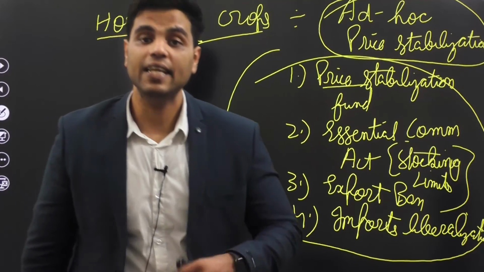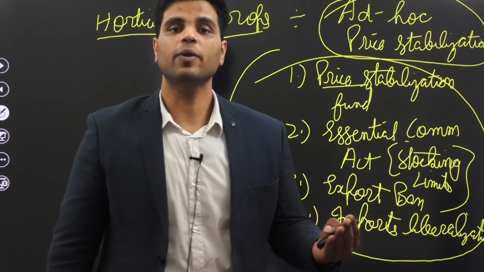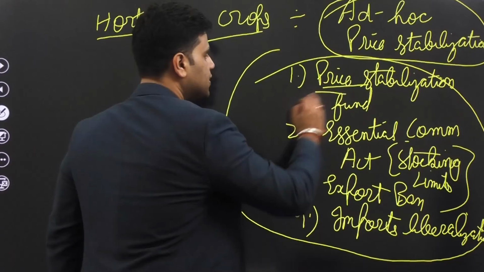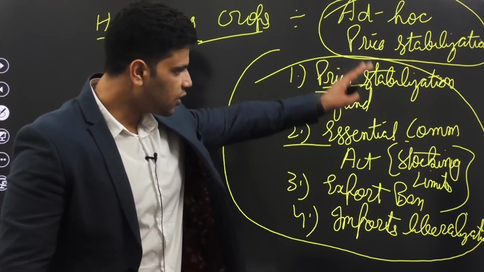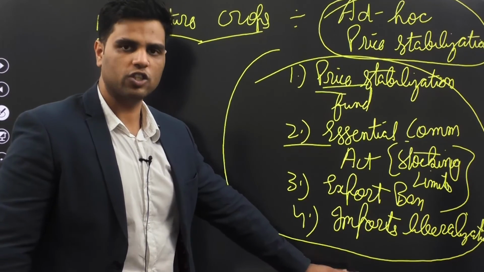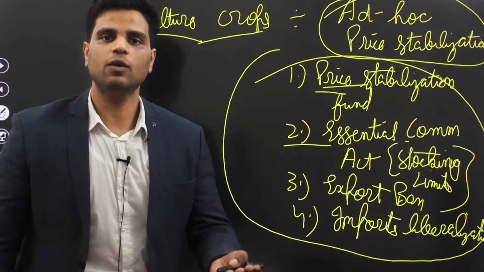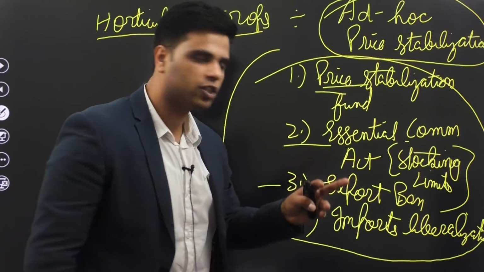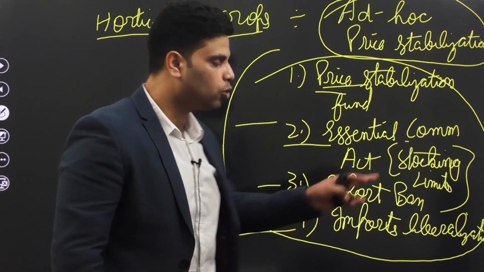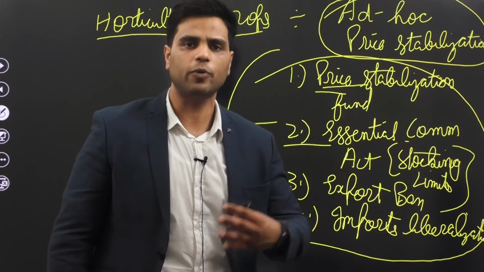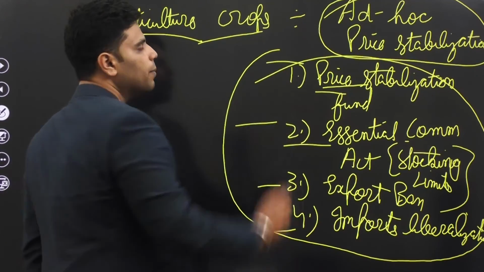Whenever there is a need to stop prices from increasing, then government steps in and takes these measures. Otherwise, these measures are dormant. So these are not permanent solutions. These are temporary solutions. Whenever there would be a price rise, government would put a ban on exports. Government would enforce Essential Commodities Act. Government would liberalize imports of onions or tomatoes or potatoes, right? So these are ad hoc mechanisms.